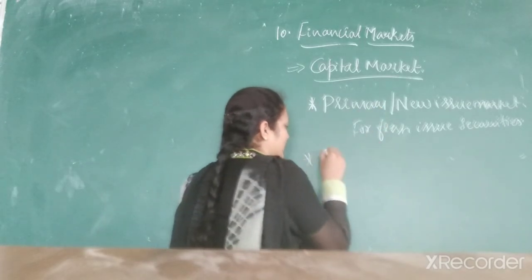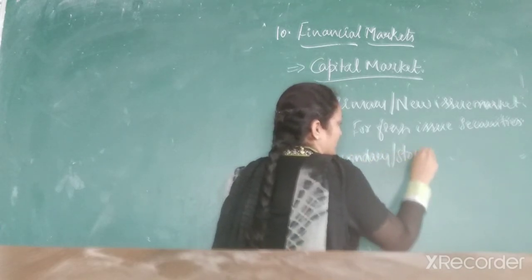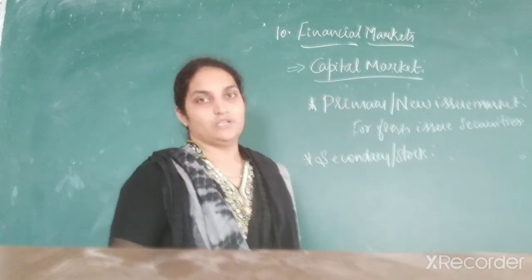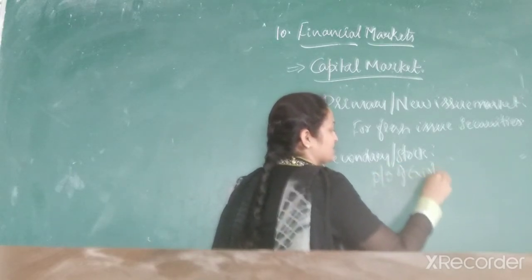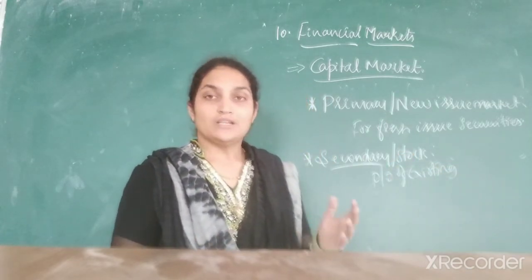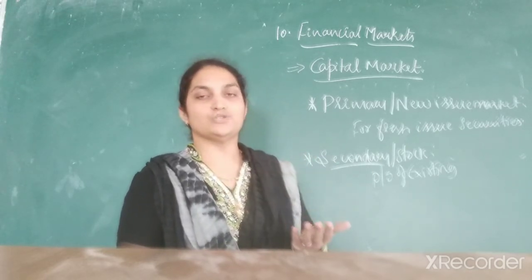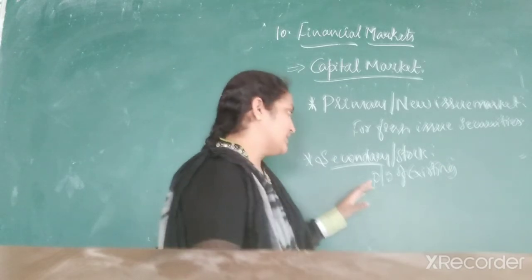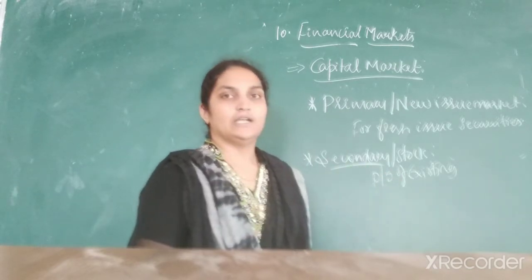Next one is what, secondary market. Secondary market means what here? Secondary market, or stock market you can say. Buying and selling of existing securities is called a secondary market or stock market. Whatever securities, shares and bonds have already been issued are traded. That is, purchasing and selling of existing securities is called a secondary market.